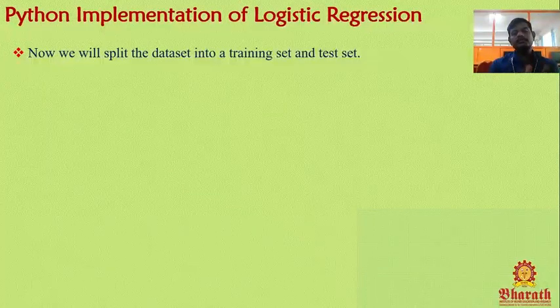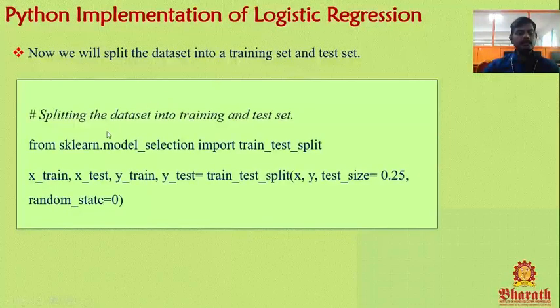So we need to divide the data set into two: the majority portion for training and the minor portion for testing. This is the Python code for splitting the data set into a training set and a test set.